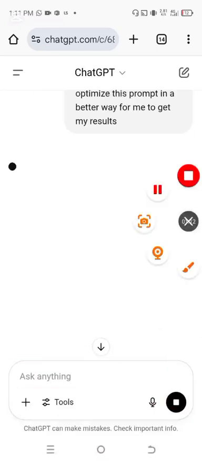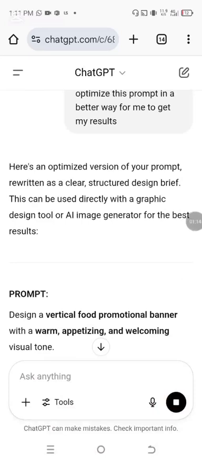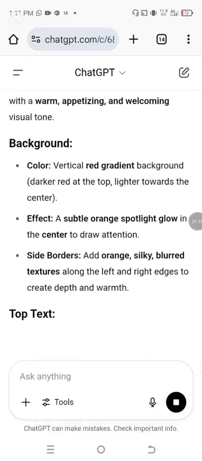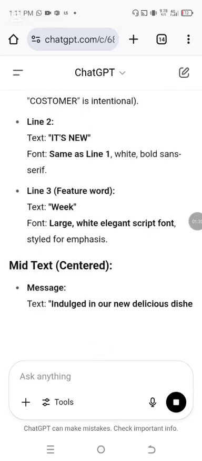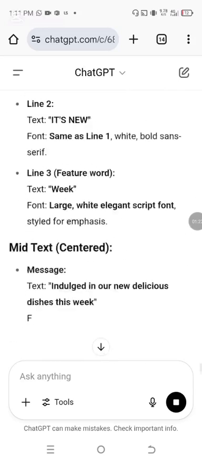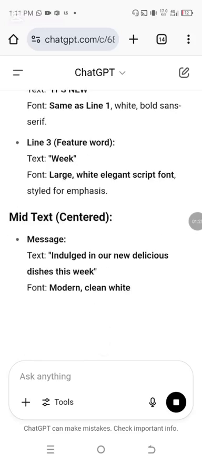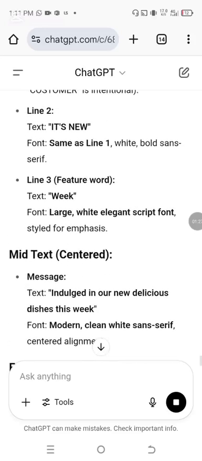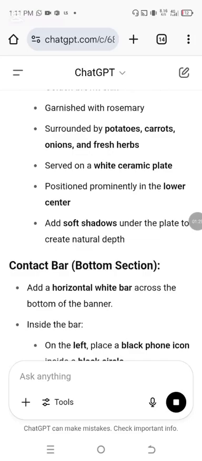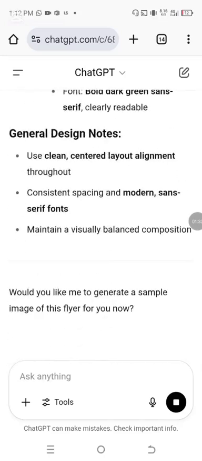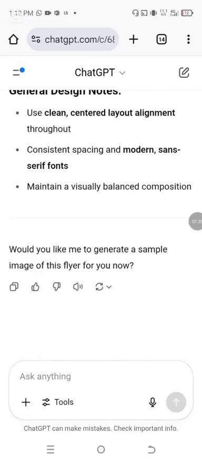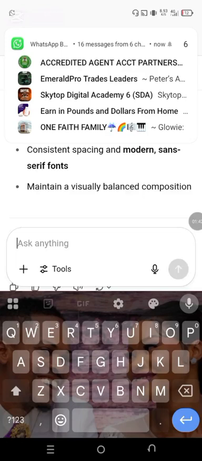Let's see. All right, it has been optimized. Let's copy it and remove unnecessary things. Now let's copy it. Just the same process. Paste it.